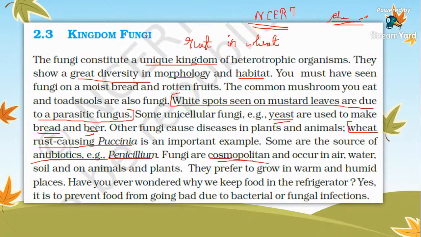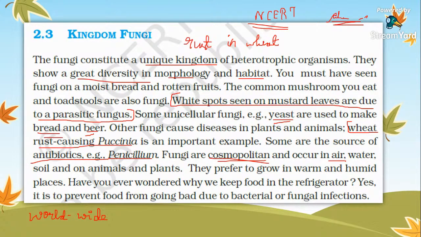Fungi are cosmopolitan. What do you mean by cosmopolitan? In the detailed lecture, I have explained it. Cosmopolitan means that fungi are worldwide.